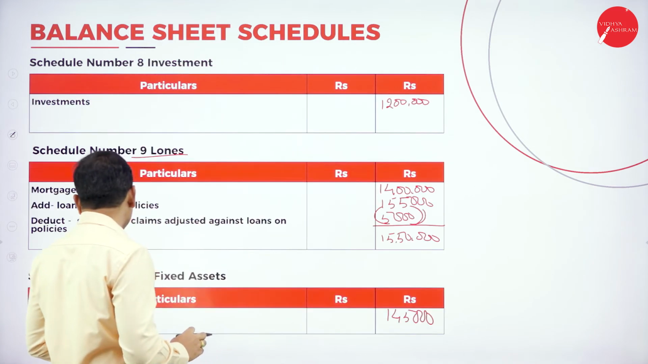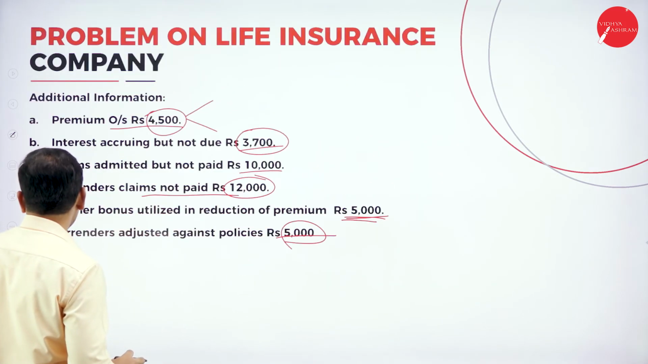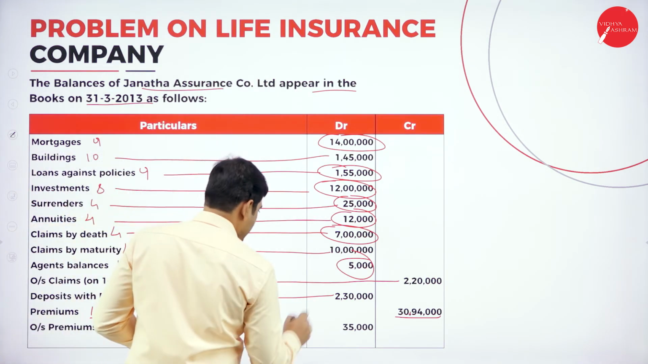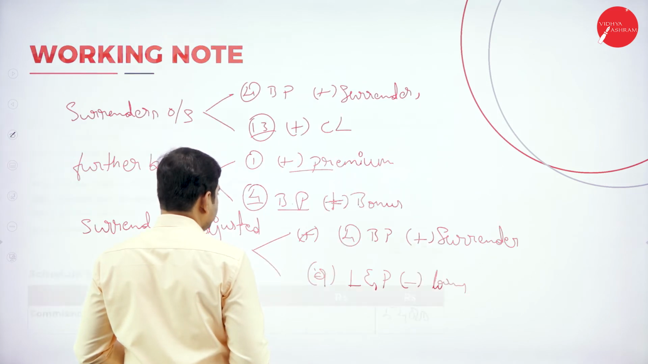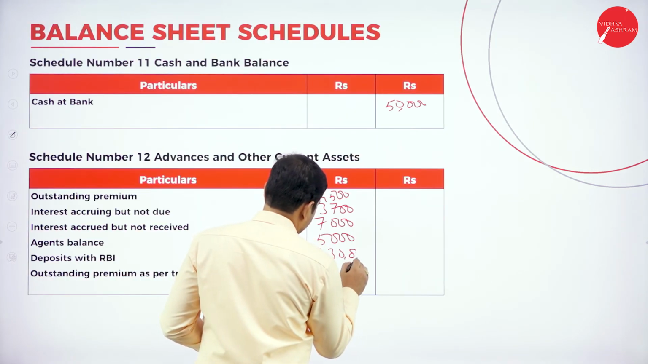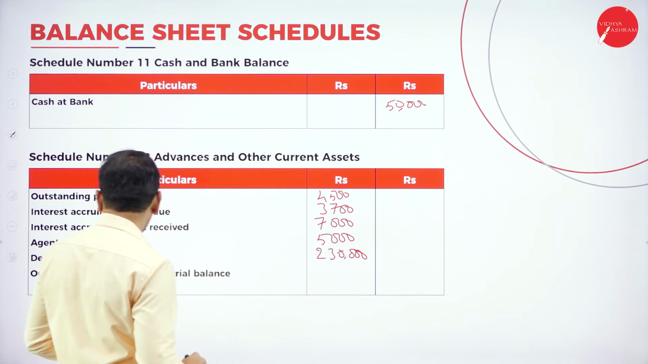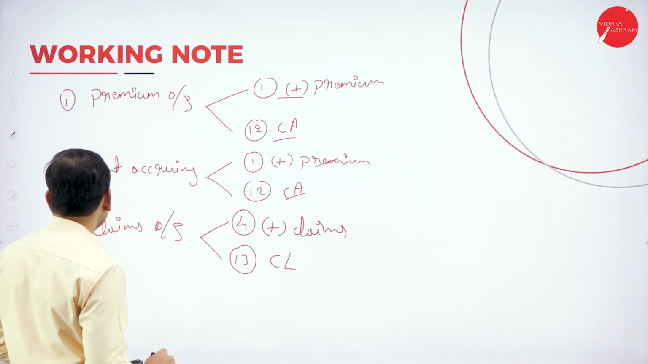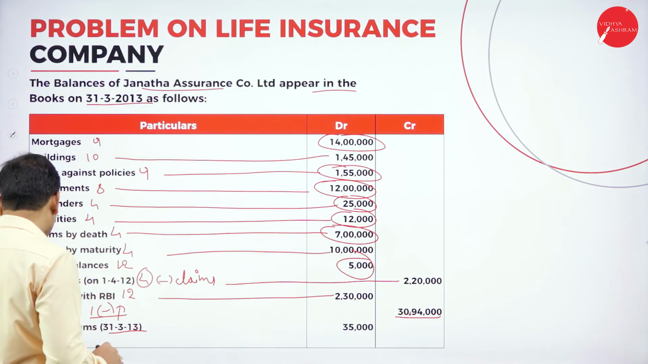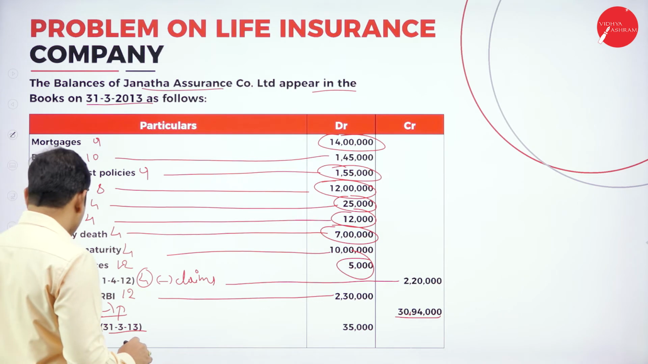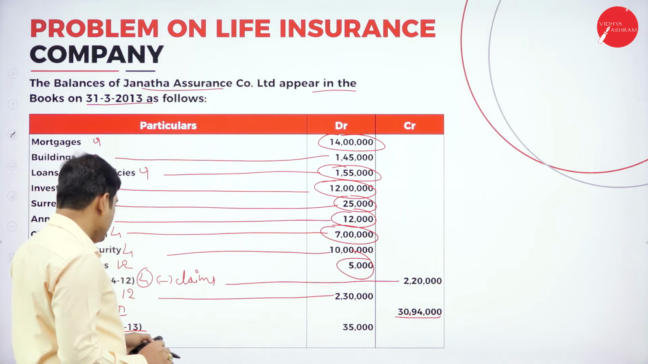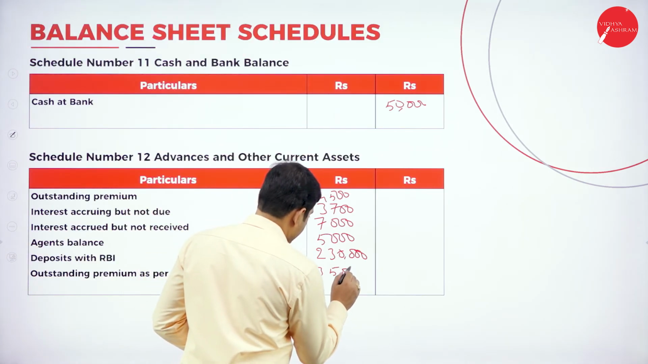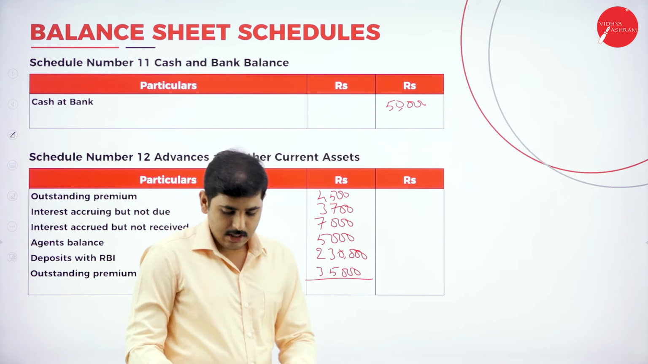Again, next one, deposits with RBI. If you have any deposits, we can write it as current assets. So deposits with RBI is 2,30,000. Next one, outstanding premium as per trial balance. Look at the trial balance, outstanding premium of the last year. This premium belongs to last year. Outstanding premium of the last year is 35,000. So add it and put it into the outer column.